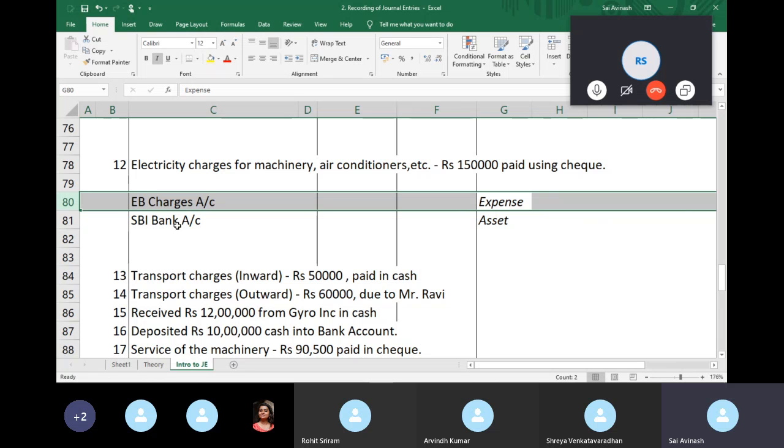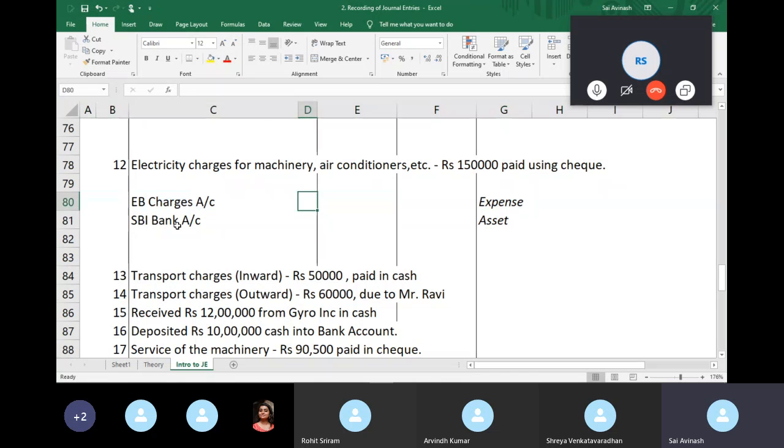I've already received the benefit as I have used it. So this is an expense, and my expense is increasing, right? Because I'm incurring the electricity charges. An expense increases, you debit. My asset decreases, credit. Right? And this is 1,50,000, right?